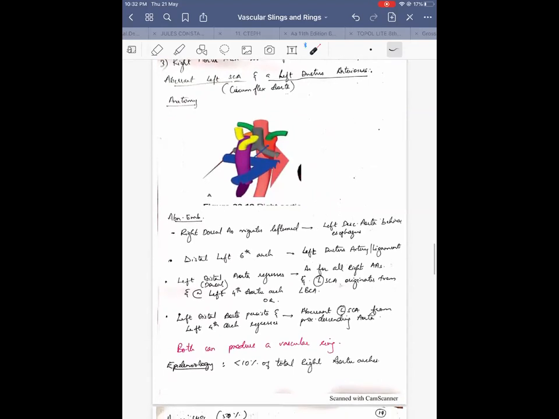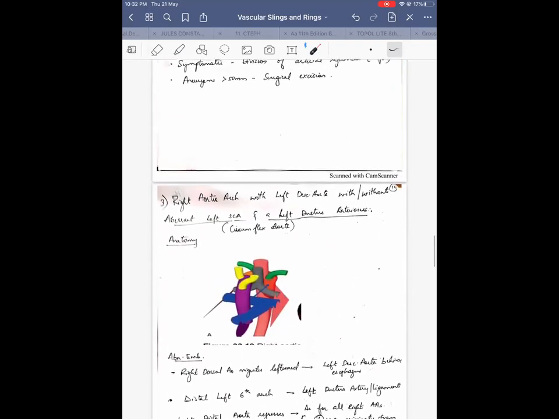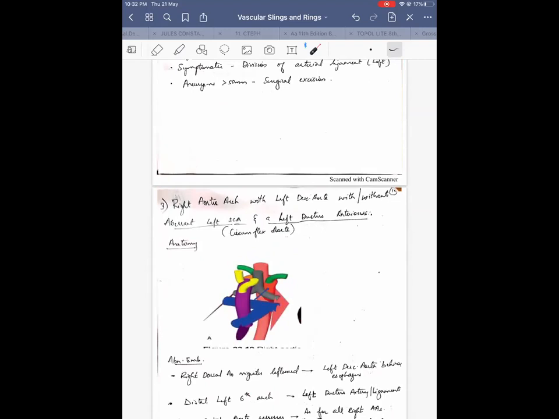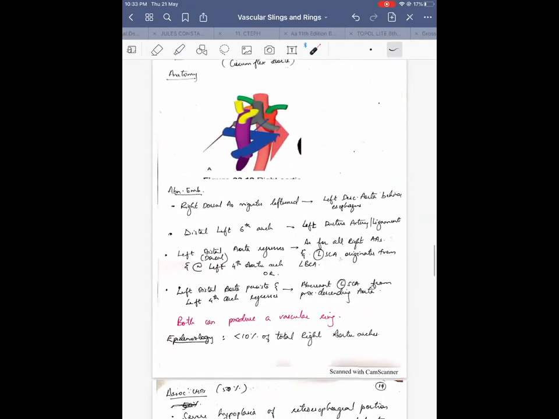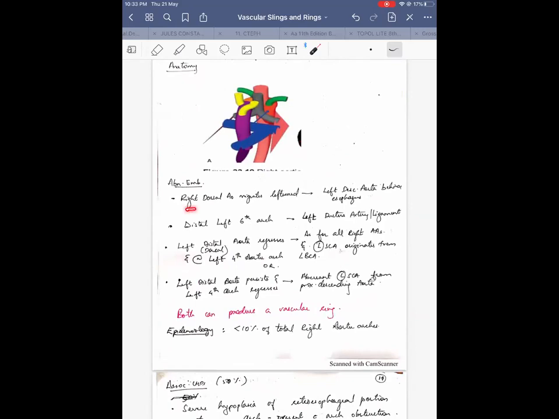Here what happens? With a right aortic arch, normally there will be a left descending aorta only, no? Right from the thoracic descending aorta, it is on the left side. What we see in the right aortic arch with mirror imaging is the right aortic arch goes up to the diaphragm and then becomes left, somewhere near that. But here, even the thoracic descending aorta to begin with is on the left side. One more thing.